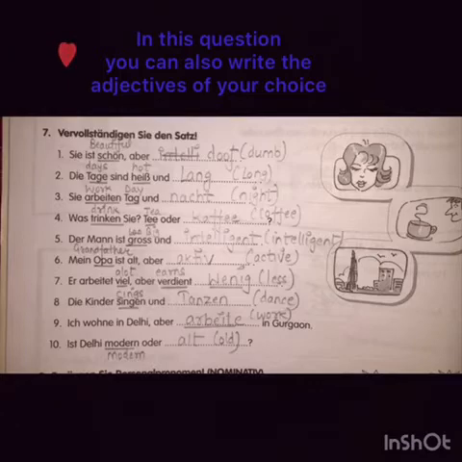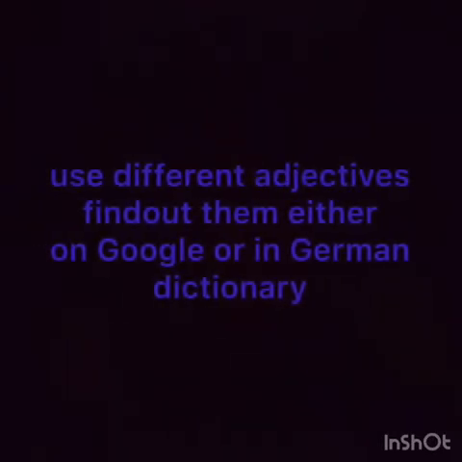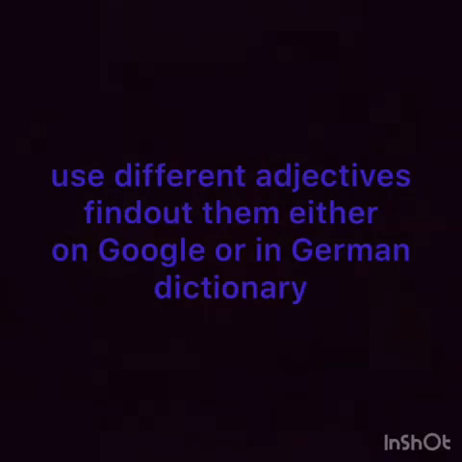And it should be in the German language. As you can see, there are multiple points here, and I have given those points as per me. Whatever I was feeling suitable in that point, I have written. You can use your own opinion, like Die Tage sind heiß und lang, which means the days are hot and long, correct? You can write something else. The days are hot and humid. Yes, so this is the way you have to do. You can change the adjective as per your convenience. You can check the adjective either on Google, or you may take the help of a dictionary as well.